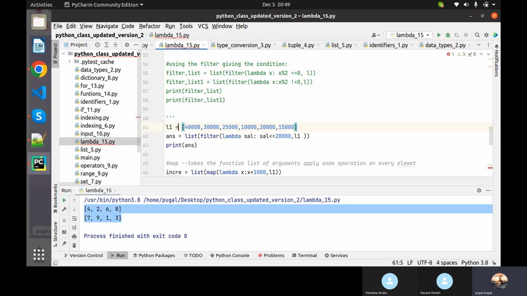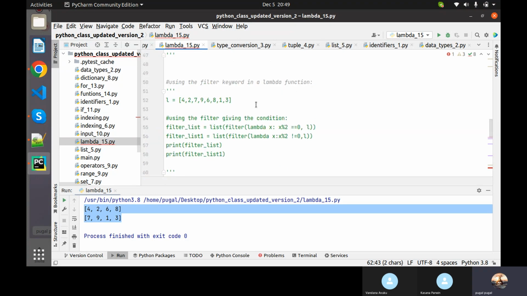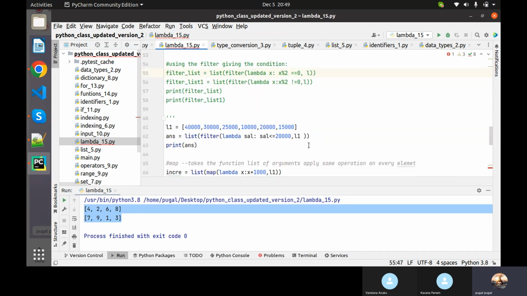What they are doing here, using the operator. What operator is that? Less than or equal. So in this sequence, I just want to find whatever data is available less than 20,000. So here I am putting filter, and the condition is which data is less than 20,000. I'm passing this sequence here. So you need to put the condition, then you need to pass the sequence also. That's what we have done here.